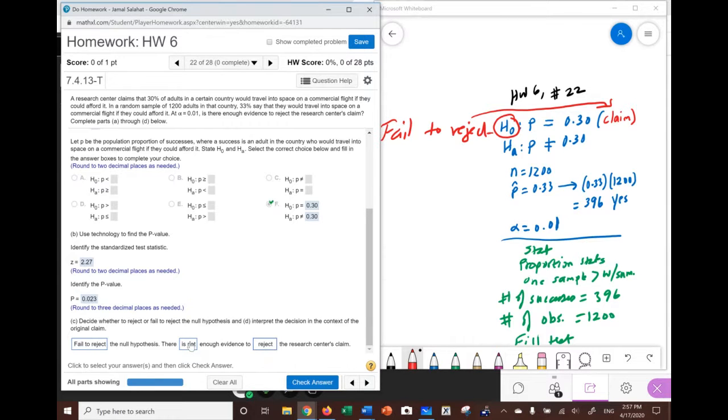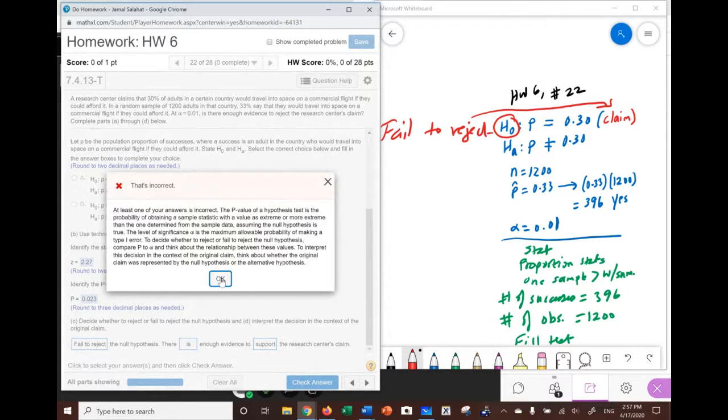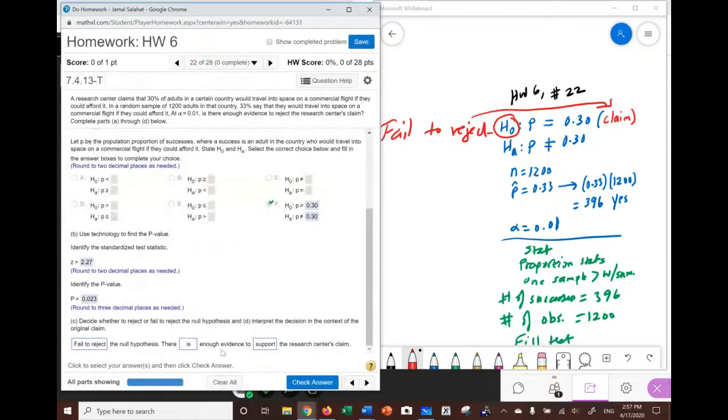Somebody can say, listen, let's just use the other one, which is there is enough evidence to support, because if you are not rejecting, you are supporting. Both statements would work. But in this case, if you check this one in here, it's going to give you the wrong answer, because there is enough evidence to support. Notice in statistics, we are not in the business of supporting. We are in the business of finding a problem. So it is more appropriate to say there is not enough evidence to reject.